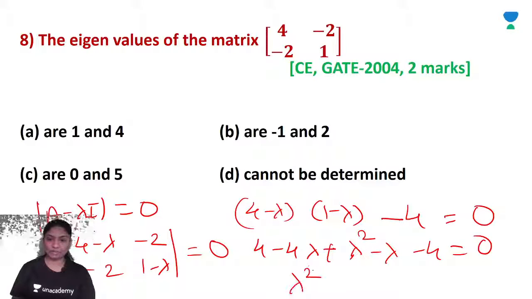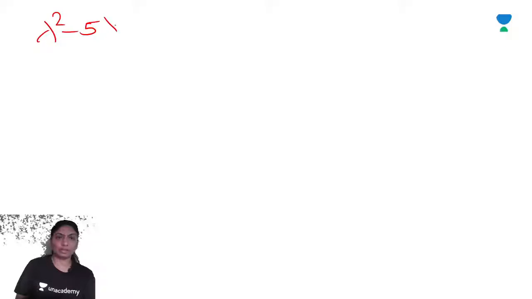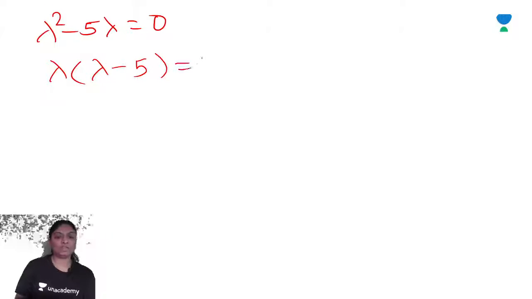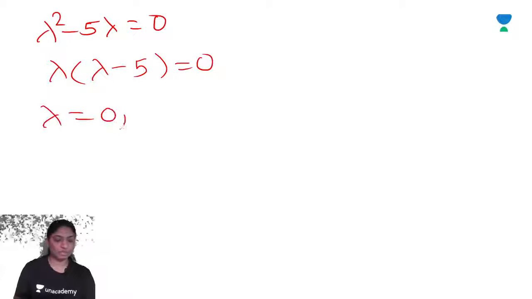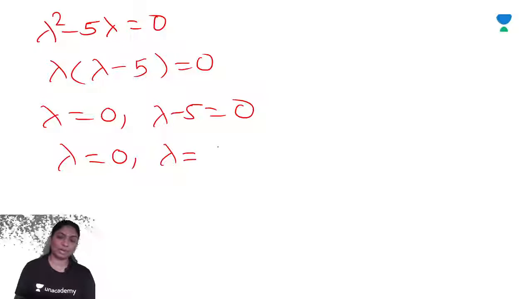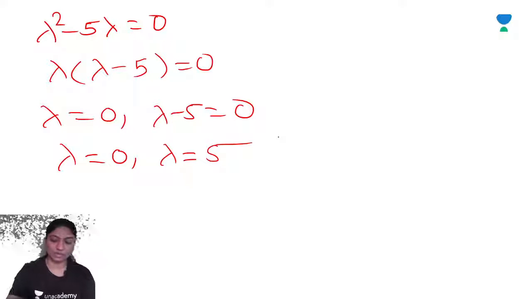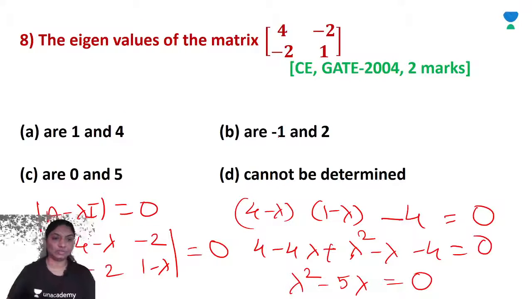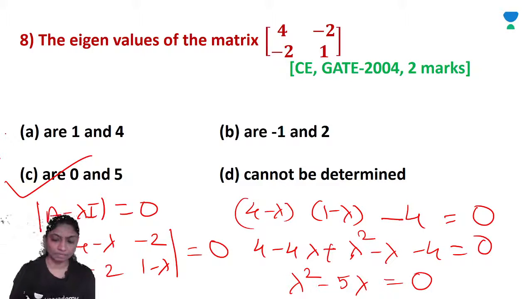So we'll get lambda square minus 5 lambda, and 4 minus 4 cancel out, so you will get 0. So lambda square minus 5 lambda is equal to 0. Take lambda common: lambda into lambda minus 5 is equal to 0. Either lambda is equal to 0 or lambda minus 5 is equal to 0. So either lambda is equal to 0 or lambda is equal to 5. These are the eigenvalues of the given matrix. So 0 and 5, option C. Okay, I hope you are getting it clearly.